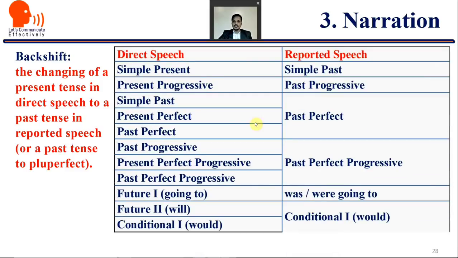Now these are the tense changes in the reported speech. Simple present becomes simple past, present progressive becomes past progressive, simple past, present perfect and past perfect all become past perfect. Past progressive, present perfect progressive, past perfect progressive become past perfect progressive. Future with going to becomes was or were going to, future with will becomes conditional would, and conditional would remains would only.